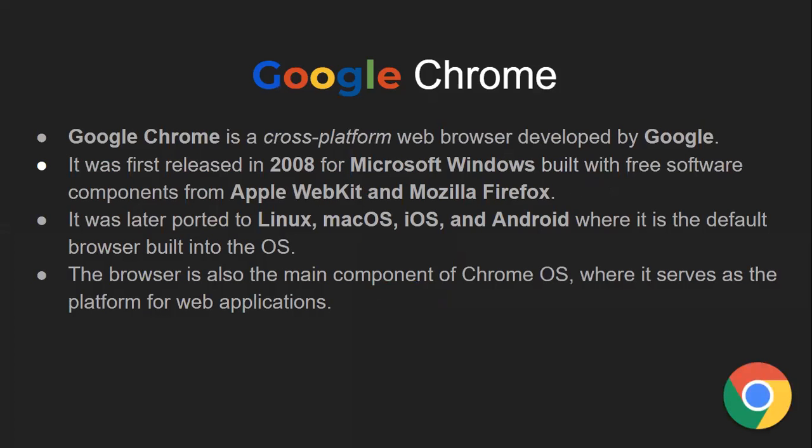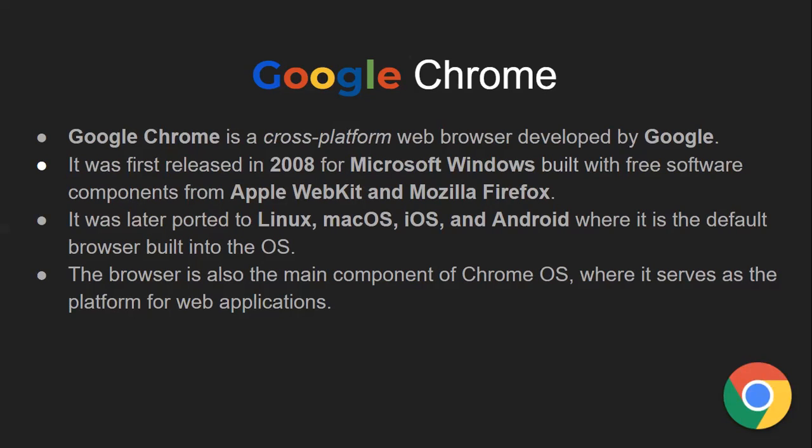Chrome is a cross-platform web browser developed by Google. It was developed back in 2008 particularly for Microsoft Windows, and it was built using components called Apple WebKit and Mozilla Firefox. So these two kits were used to create the complete Google Chrome, which you are using right now, or maybe use in your daily life.